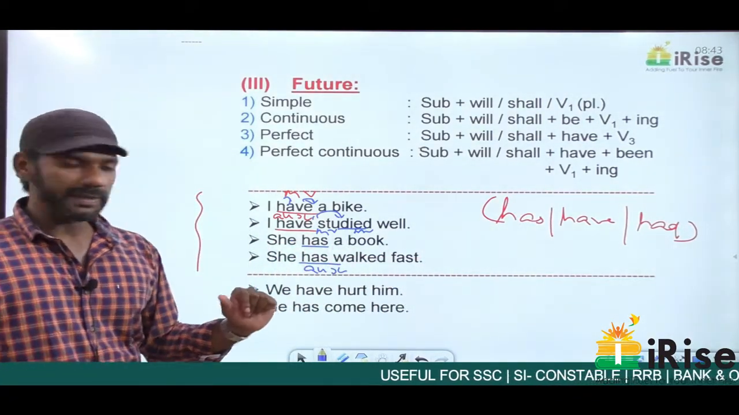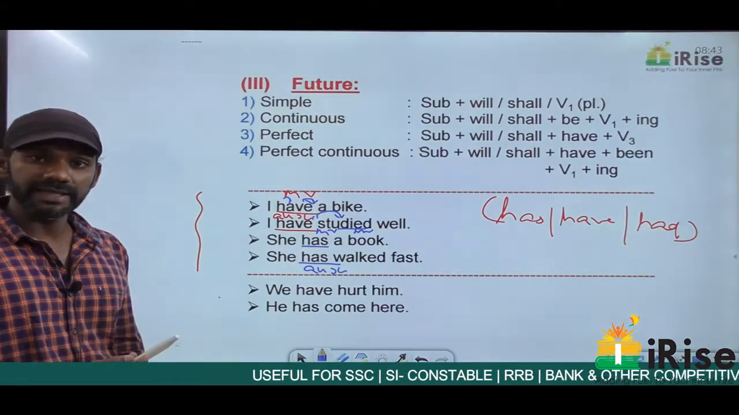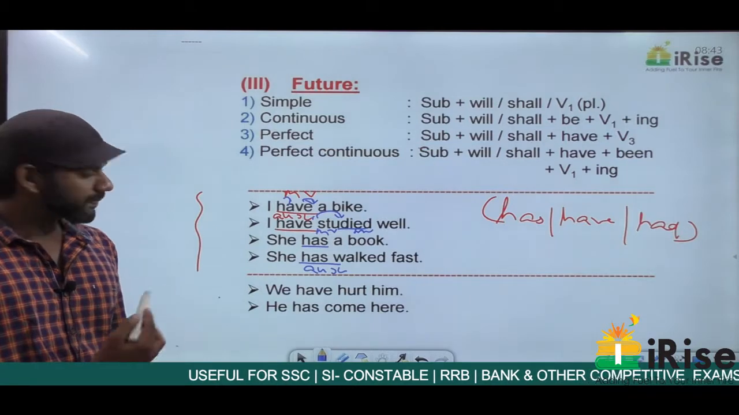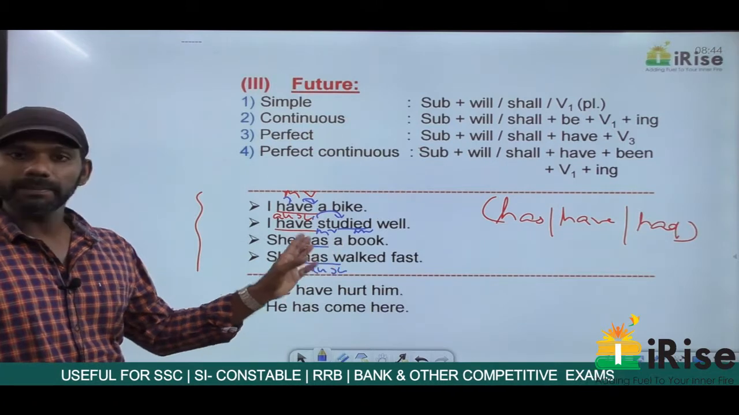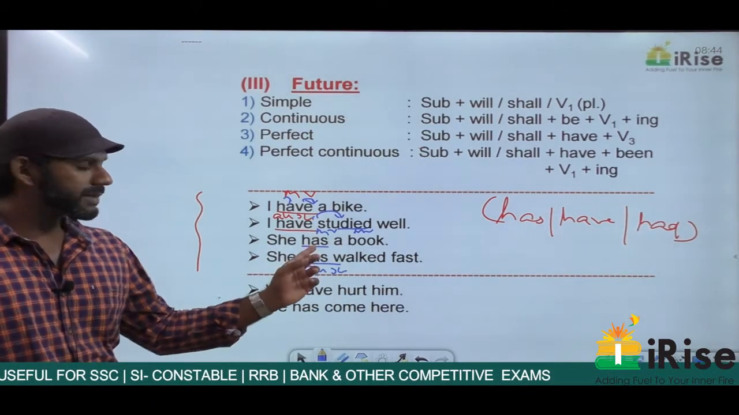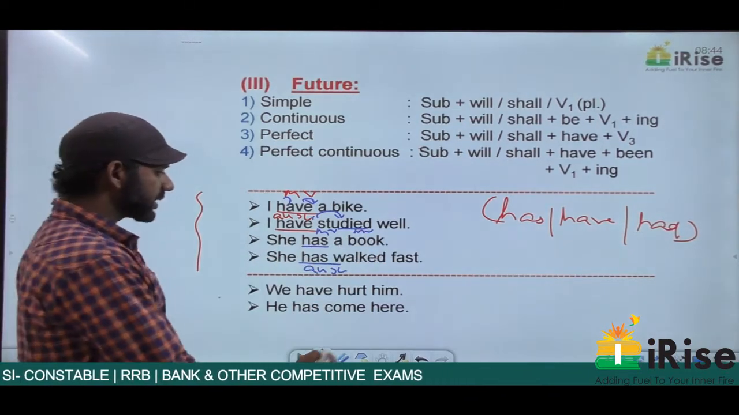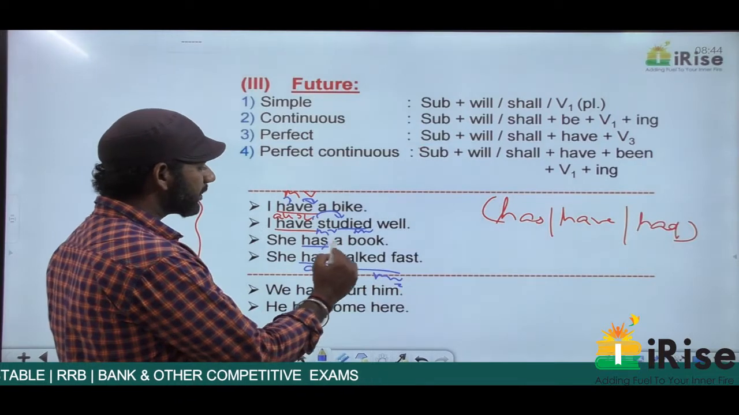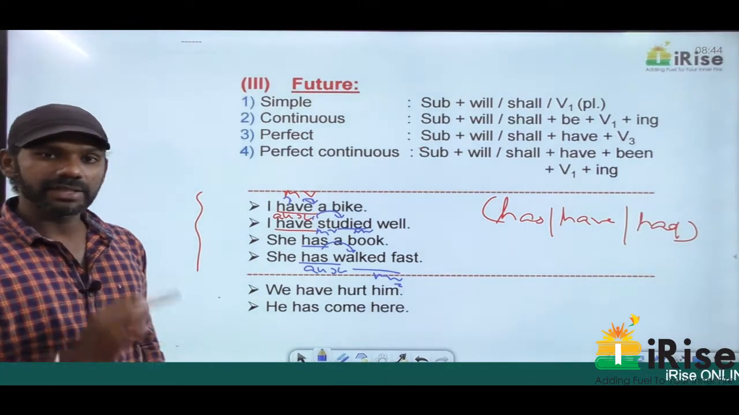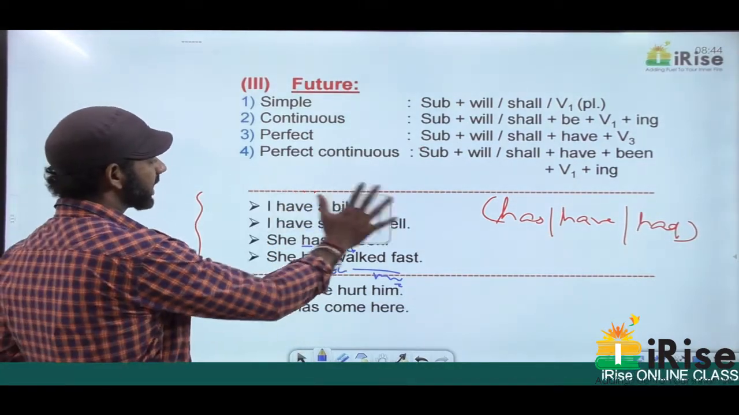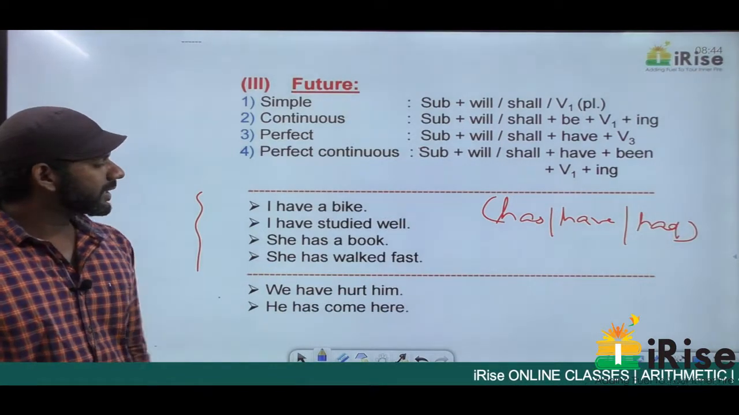Come to the second statement once again. I have studied well. In this sentence, we have a main verb after have, studied, so have becomes an auxiliary verb. Come to the third one. She has a book. In this statement, there is no main verb after has, so has becomes a main verb. She has walked fast. Walked is a main verb, so we have a main verb after has, so has becomes an auxiliary verb. Clear? So this is how to identify whether these three, has, have and had, in a sentence are main verbs or auxiliary verbs.